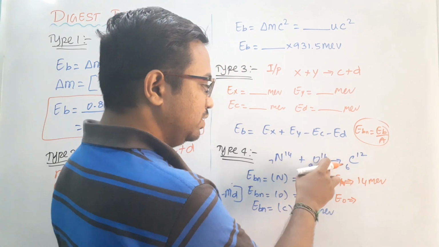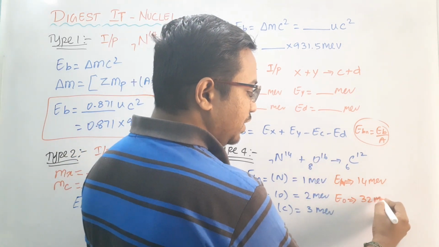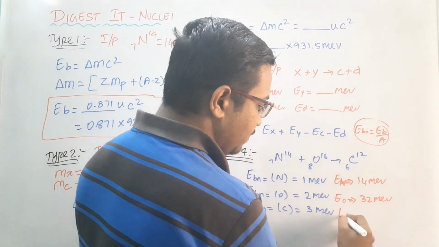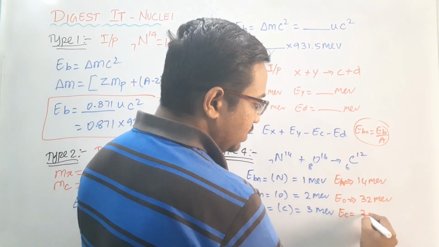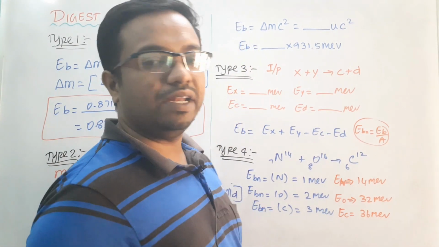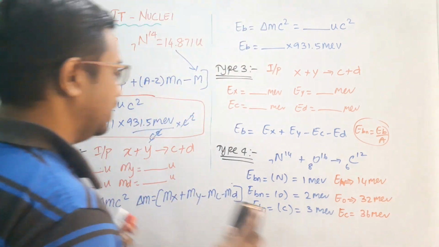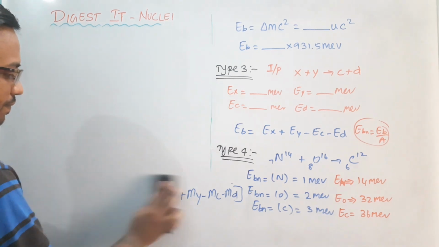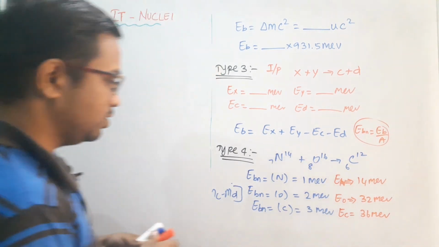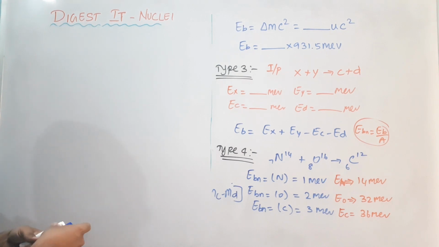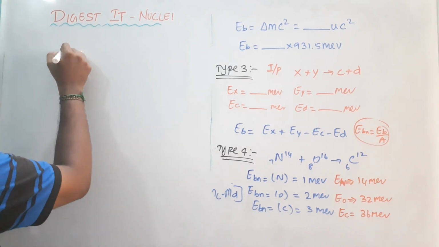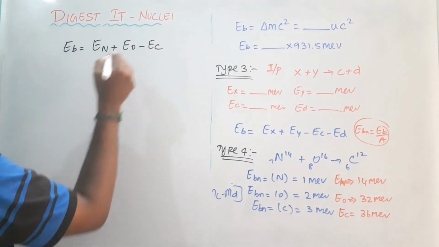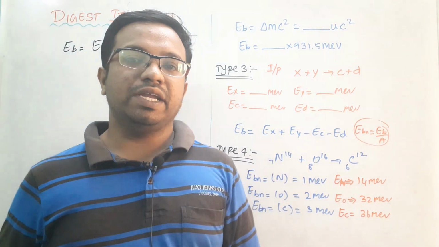The binding energy of oxygen will be 16 into 2, which gives you 32 MeV. For carbon we have 12, so 12 into 3 gives a binding energy of 36 MeV. So I obtain values like this. Then again we use our basic method: we want the binding energy value, so the binding energy for this equation is nitrogen plus oxygen minus carbon. If you put this in, you will obtain the total binding energy value.